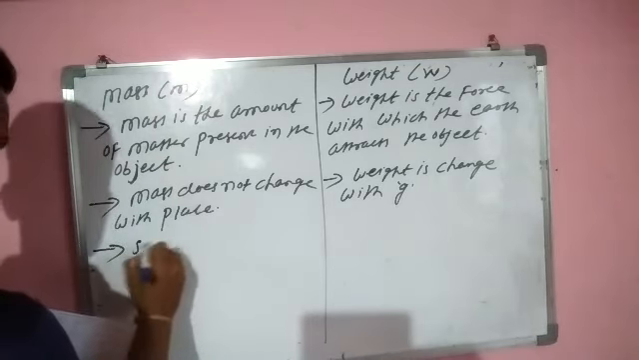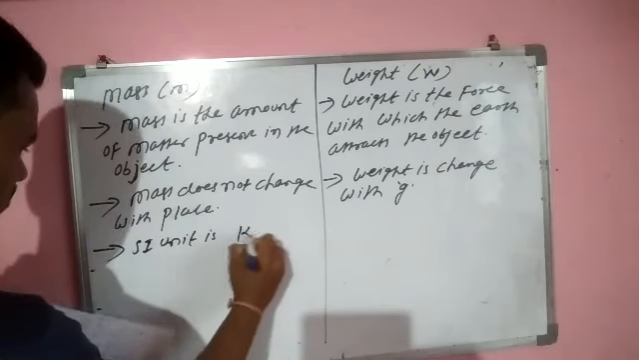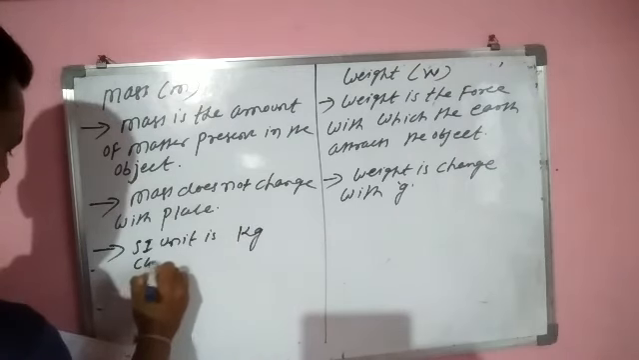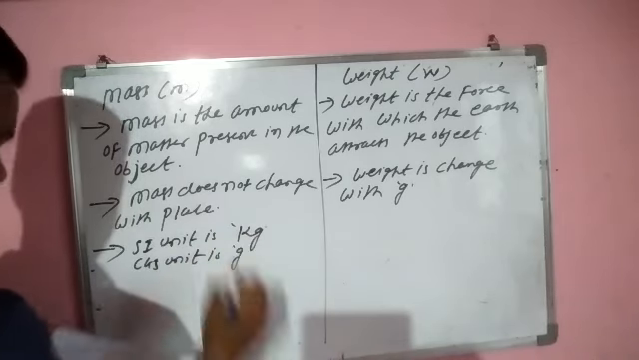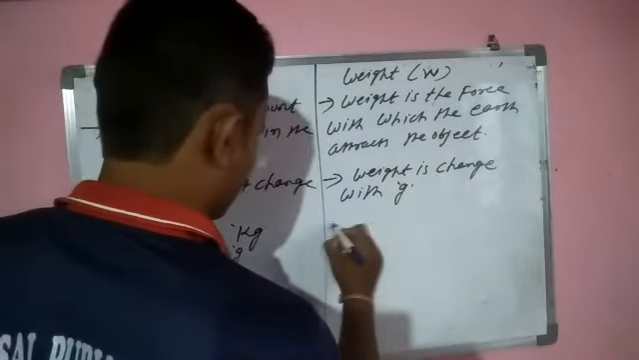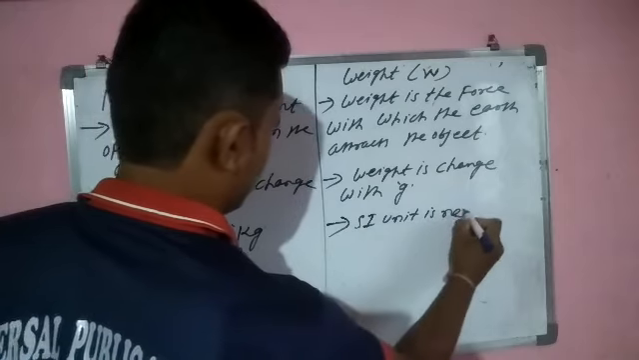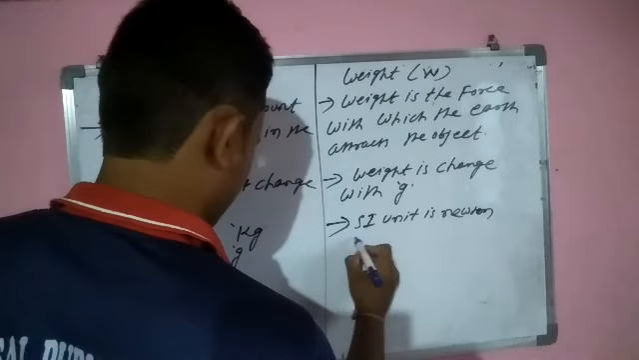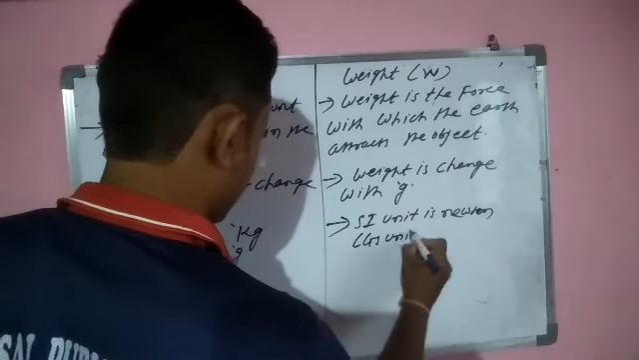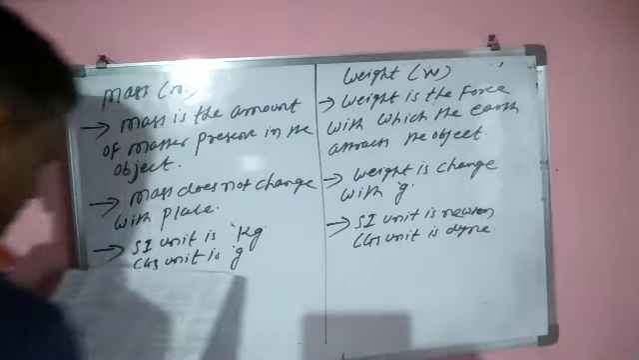The SI unit of mass is kilogram and the CGS unit is gram. The SI unit of weight is Newton and the CGS unit is dyne. Now see, mass is a scalar quantity.